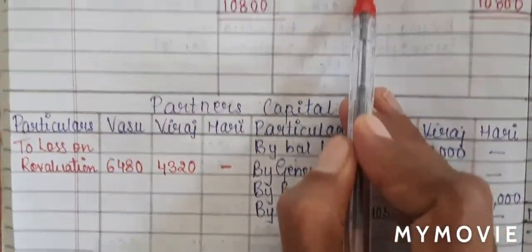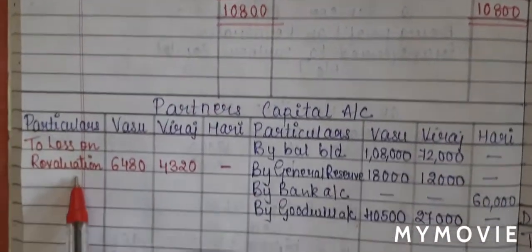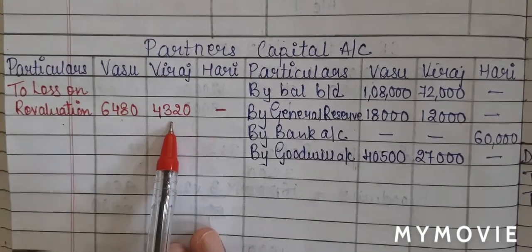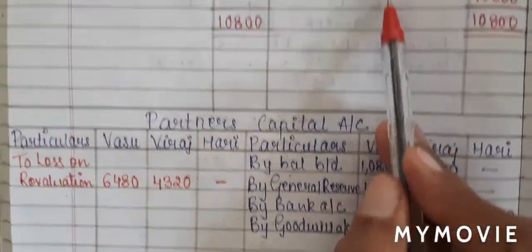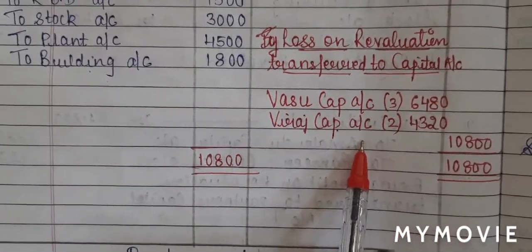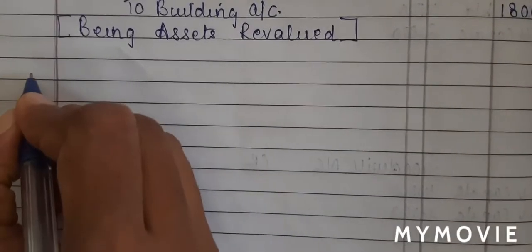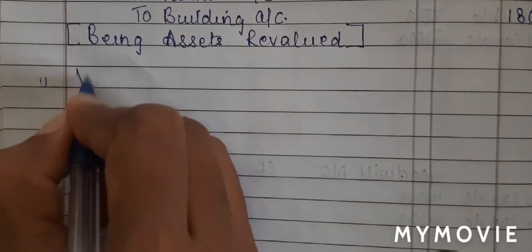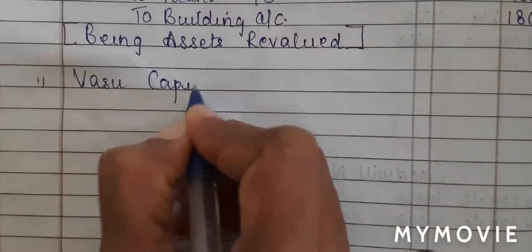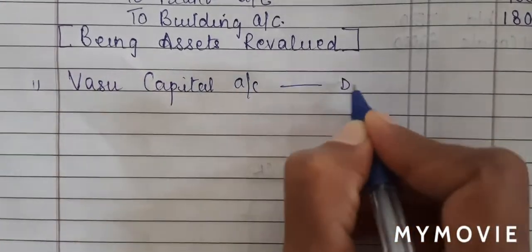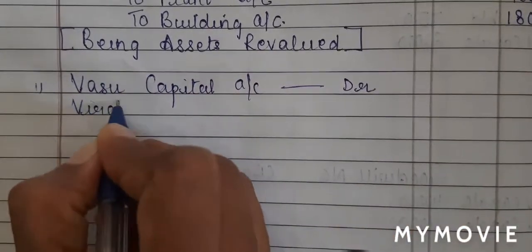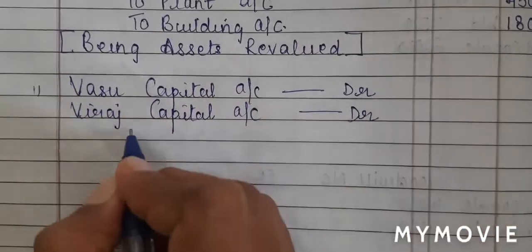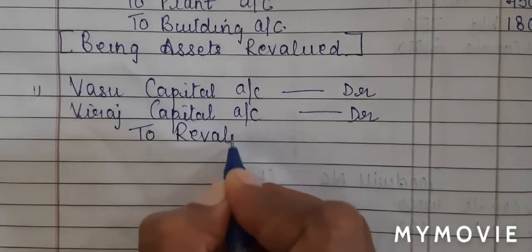Okay, revaluation is credit and partner is debit, which means my journal entry will be Vasu capital account debit, Viraj capital account debit to revaluation account. So let's write this in our journal. So our last journal entry will be calculation of revaluation. So I'll have the date which is common. My entry will be Vasu capital account debit, Viraj capital account debit to revaluation account.